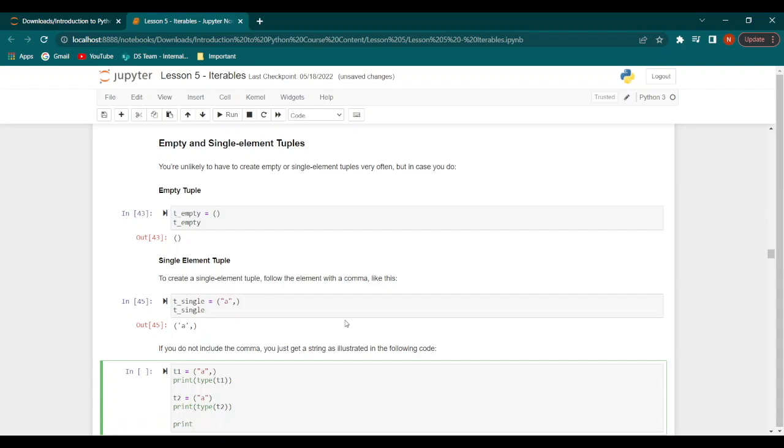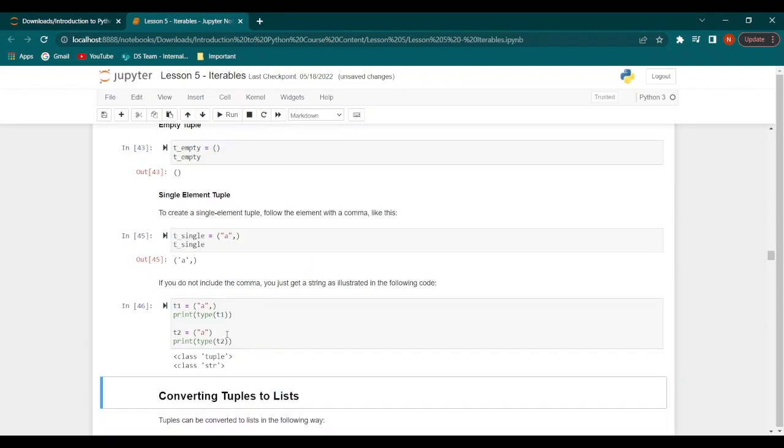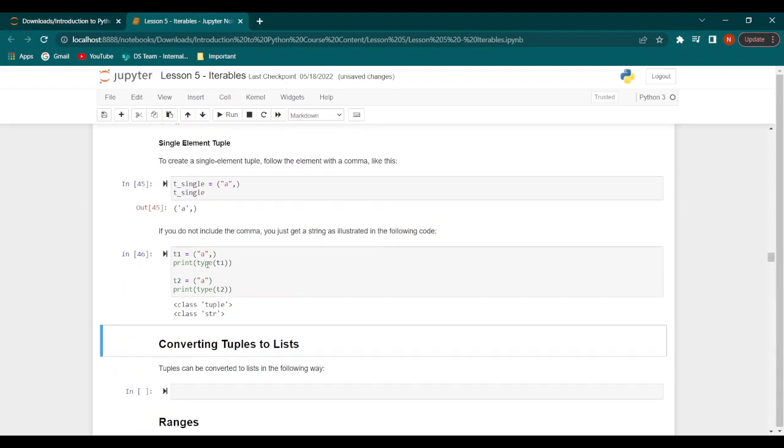When we print these, we get the type of t1 as a tuple, but the type of t2 as a string. This is why the comma is absolutely necessary when we want to create a single element tuple.